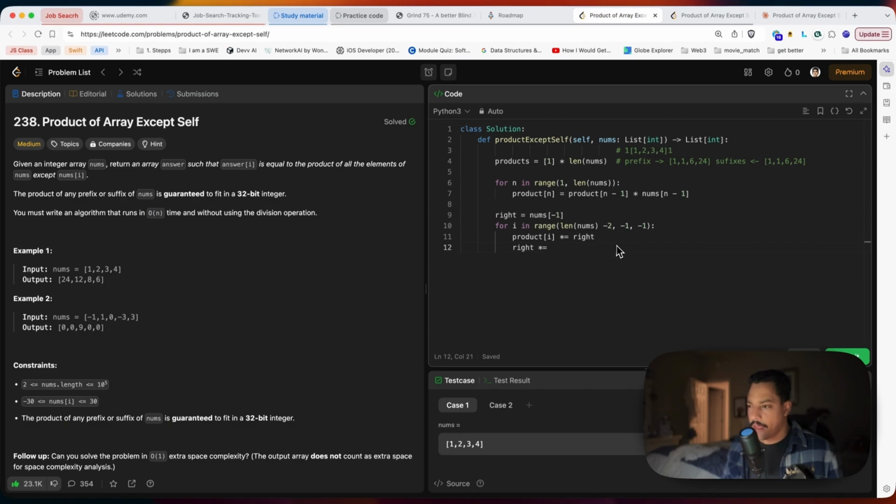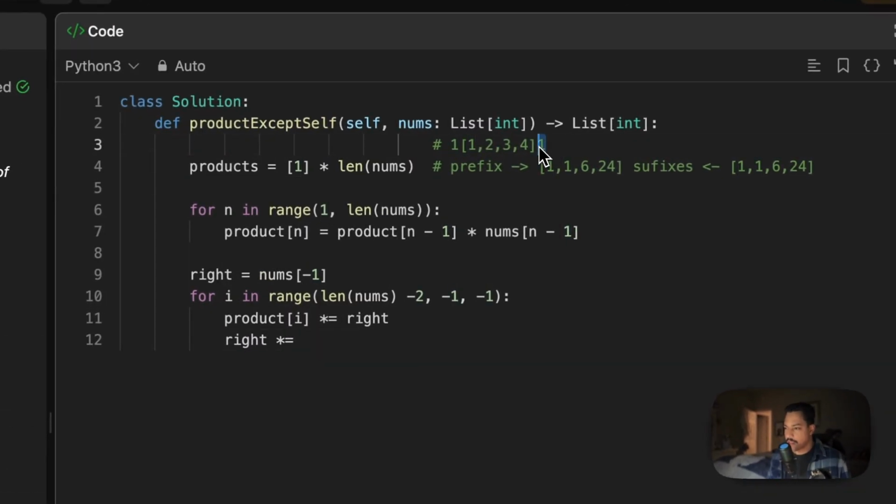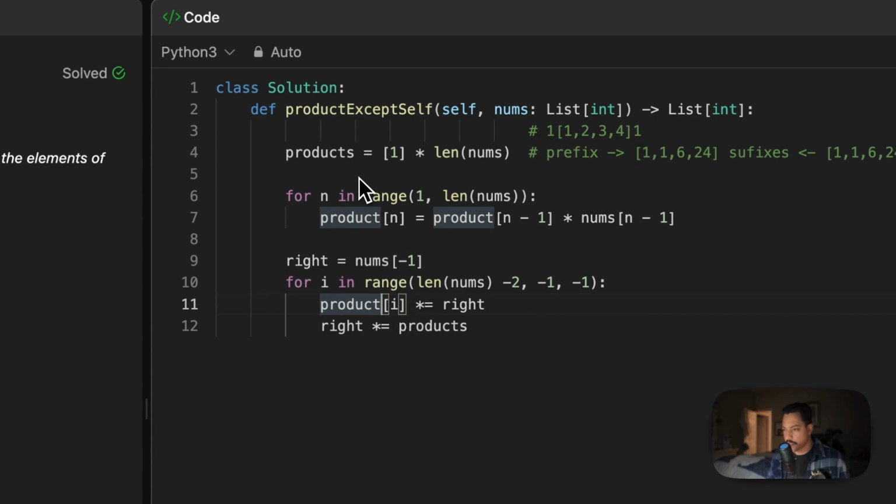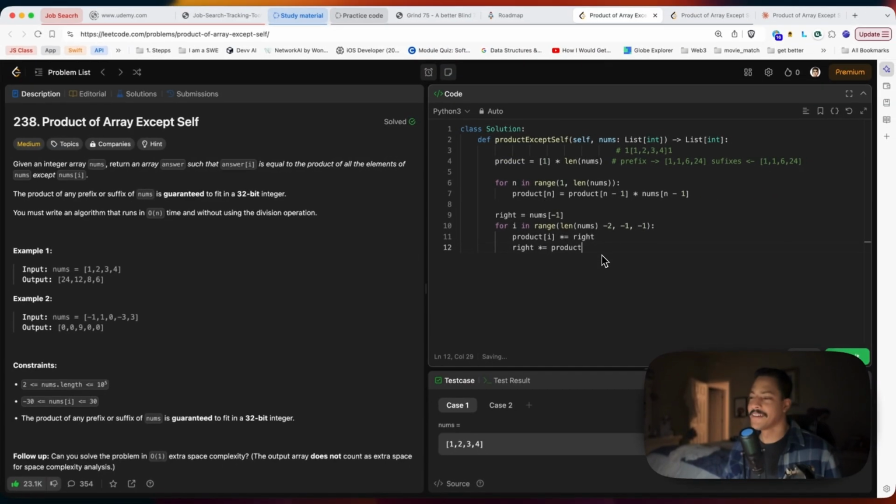Well, we know that the right pointer is sitting right here at the end of nums. So what we need to multiply it now by, I would say, products, or products, products. Let me make sure I'm using products. I'm just gonna go ahead and change products here for S. You guys probably saw that earlier and said, that guy's not gonna see it. Anyways,